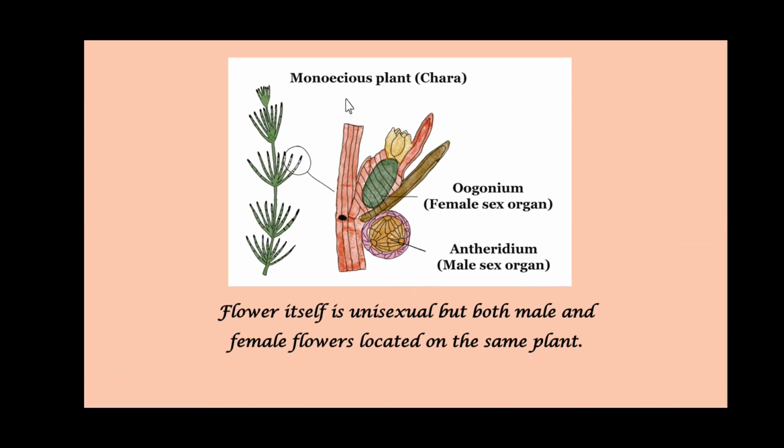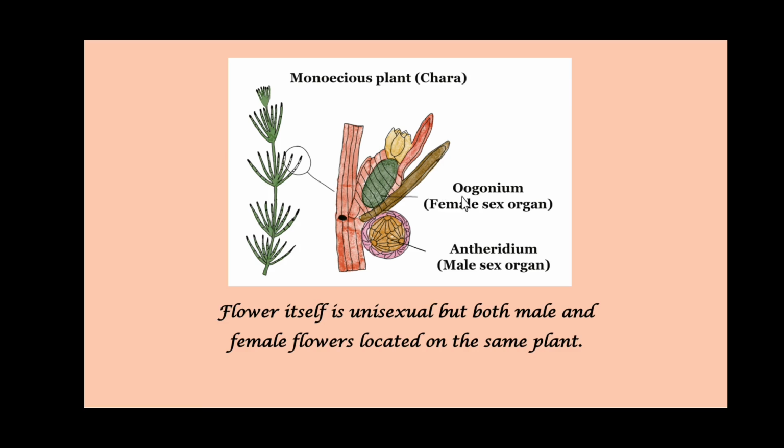Dear student, observe the picture which is representing monoecious condition of plant. Here, Chara is an example. See the picture in which the flower itself is unisexual, but both male and female flowers are located on the same plant.